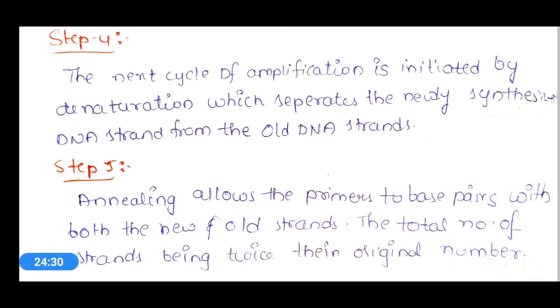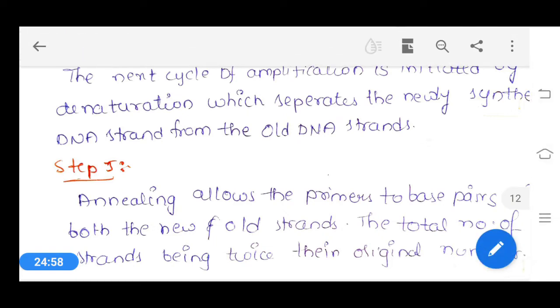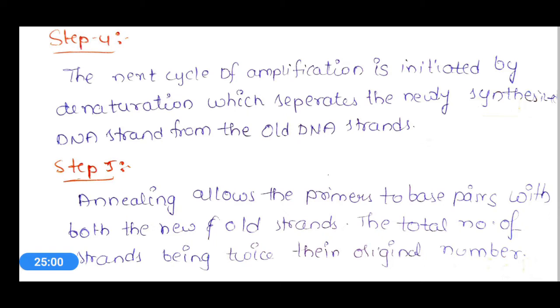And if you see the fifth step, annealing allows the primer to base pair with both the new and old strands. Again it will bind to new and old strands, with the total number of strands being twice their original number. Okay, so in the first cycle we got 4 single strands, and in the second cycle we will get 8 single strands.